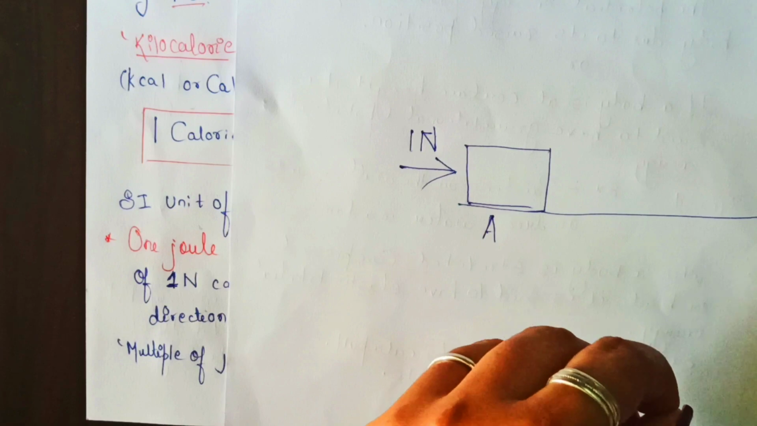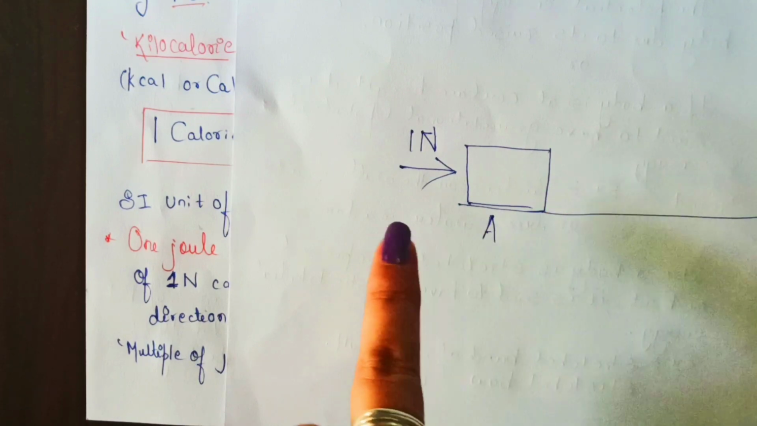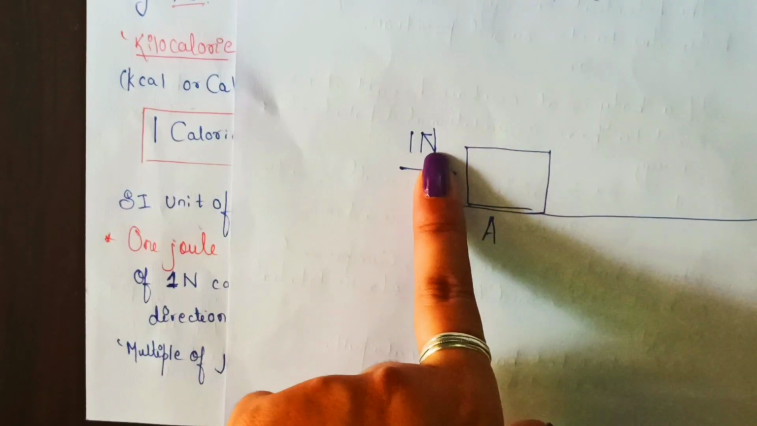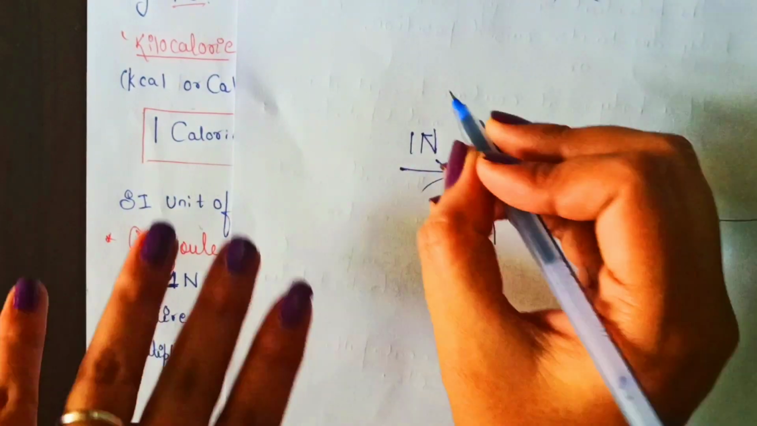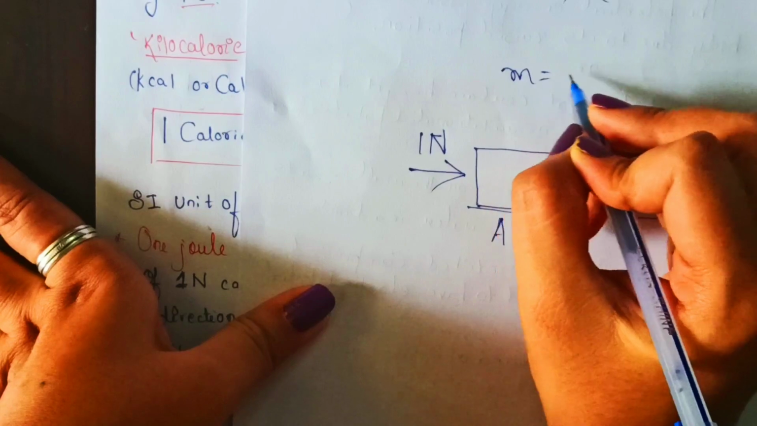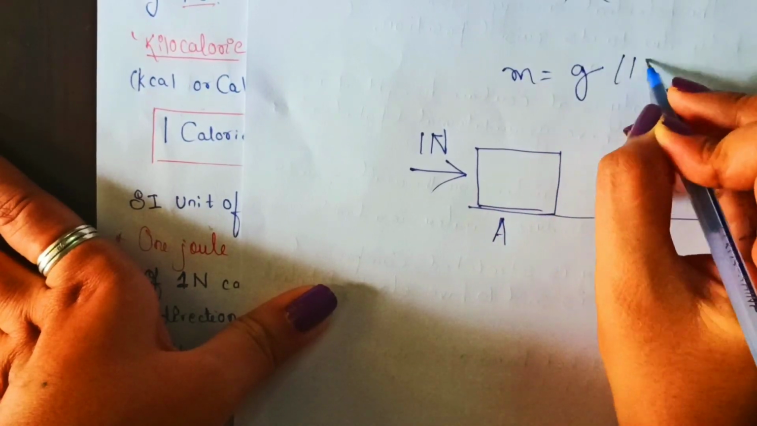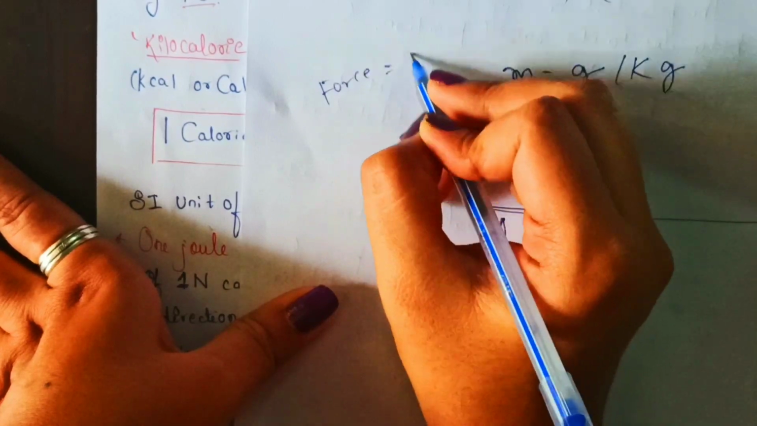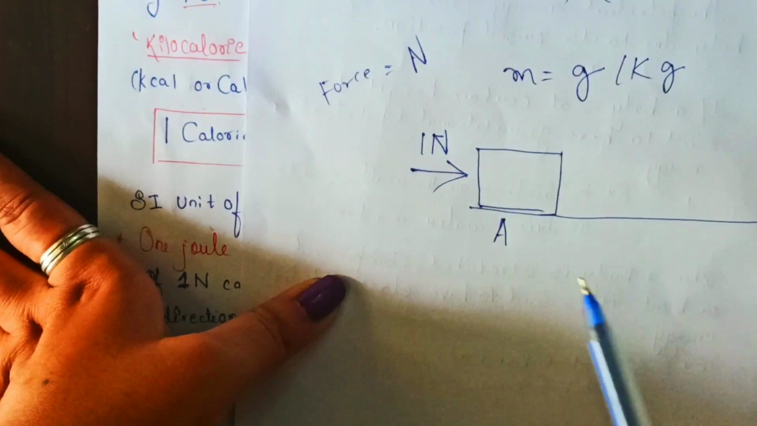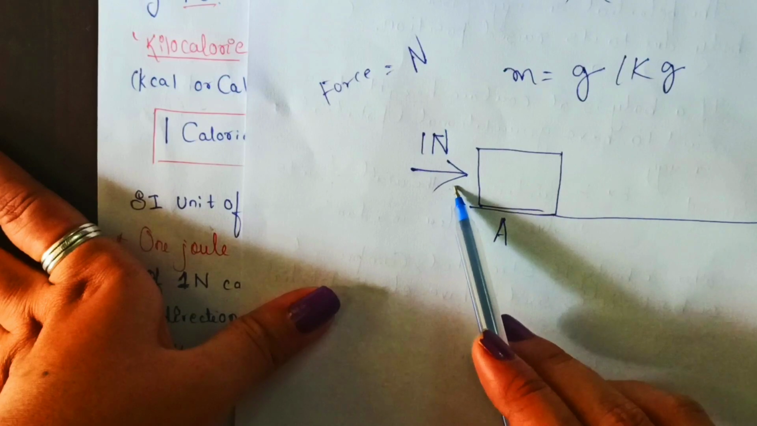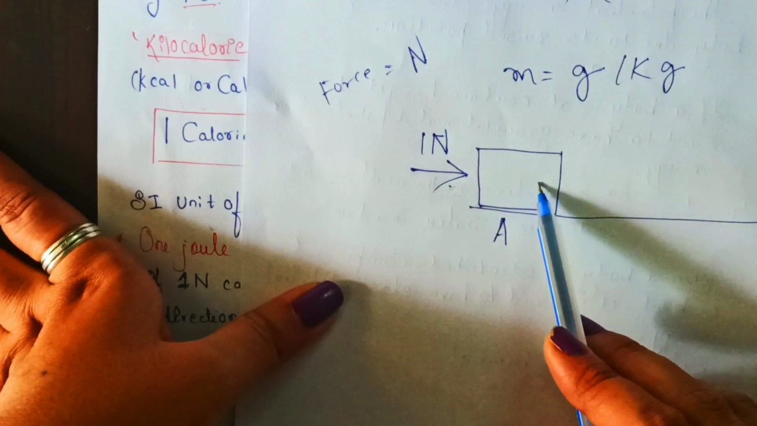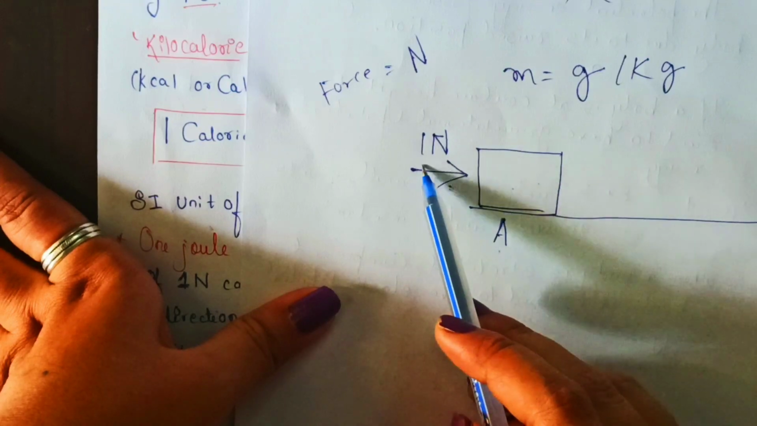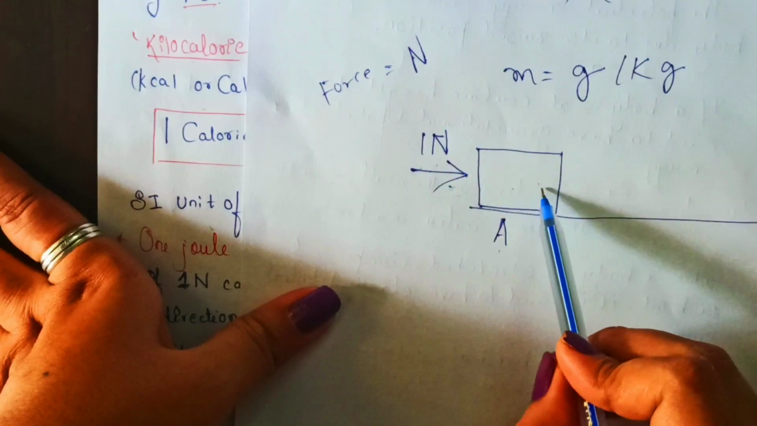Now many students, if you have any doubt about what is 1 Newton, don't worry. See, Newton is the unit of force. Just like we write the unit of mass as gram or kg, similarly the unit of force is Newton. So here we are applying a force of 1 Newton on one body, placed at position A.